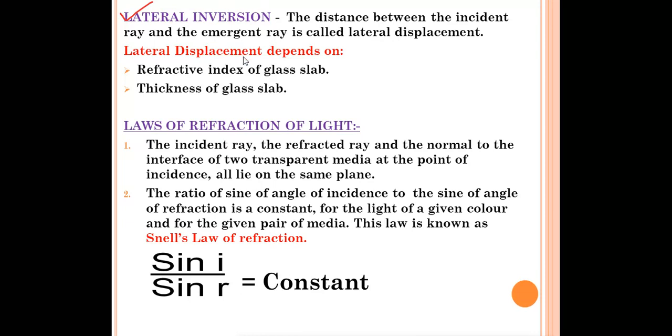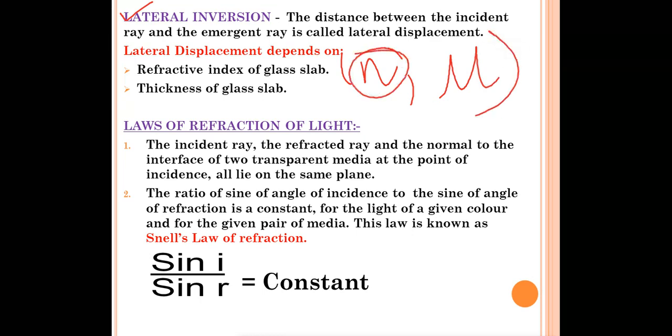And lateral displacement depends on two factors. On which factors will it depend? It will depend on the refractive index of the glass slab. The refractive index is written with the symbol n. In your textbook it is given as small n. And the other factor is the thickness of the slab. So the lateral displacement depends on the refractive index of the glass, and it also depends on the thickness of the glass slab. What this refractive index is, we'll read in the next section.